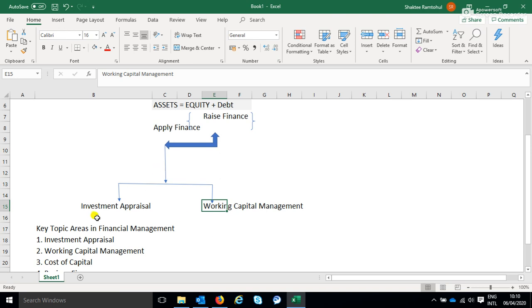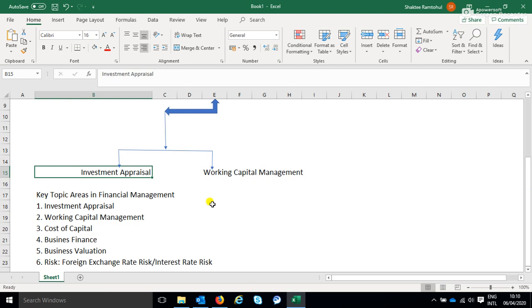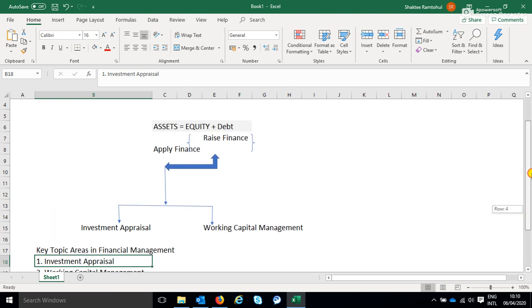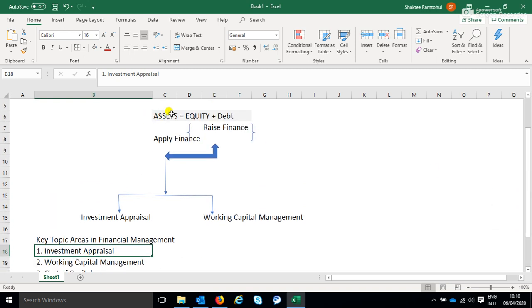That is why the key topic area in financial management is investment appraisal.